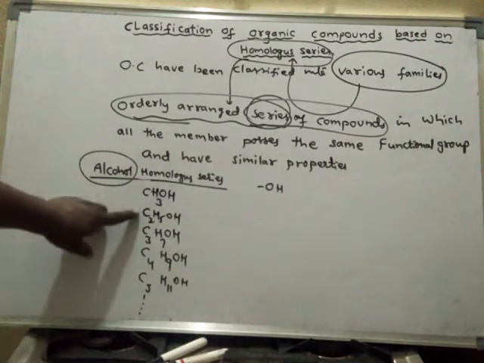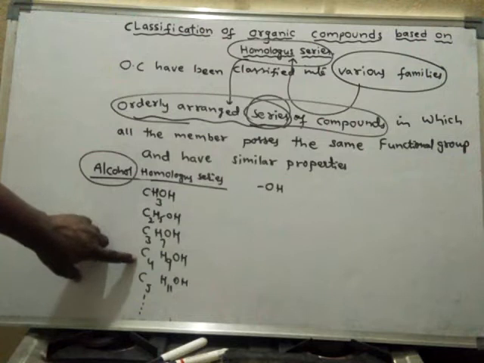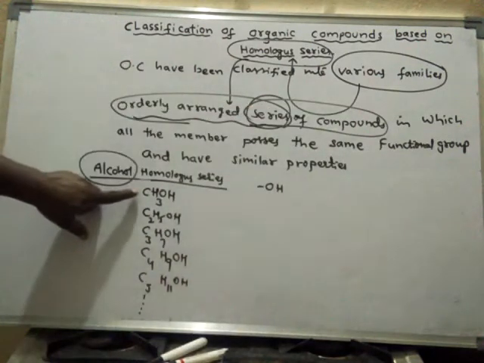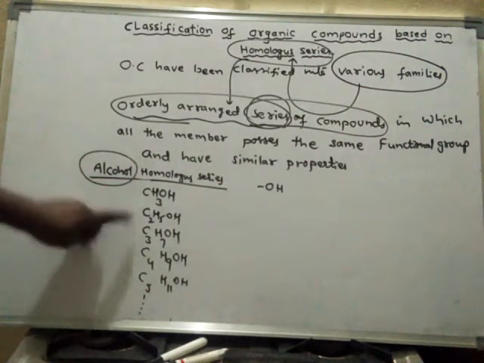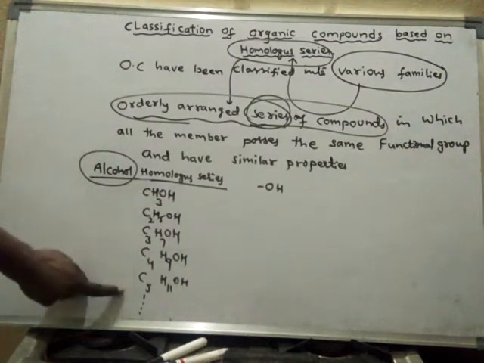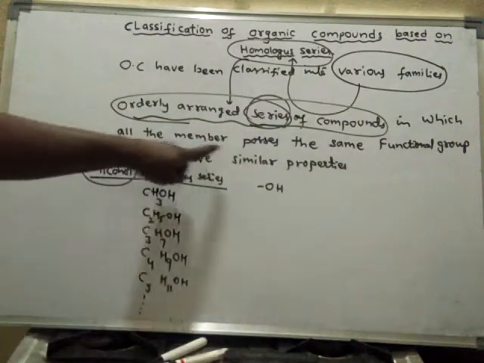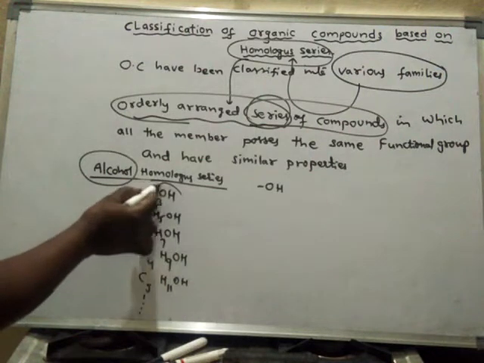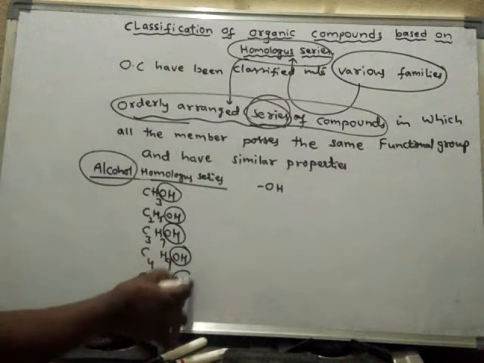So these are orderly arranged. See here, only one carbon, two carbons, three carbons, four carbons, five carbons. This is one compound, this is another compound, this is another compound, so they are arranged in a series in an order. In this series all the members possess the same functional group. See, all of them have the OH functional group.